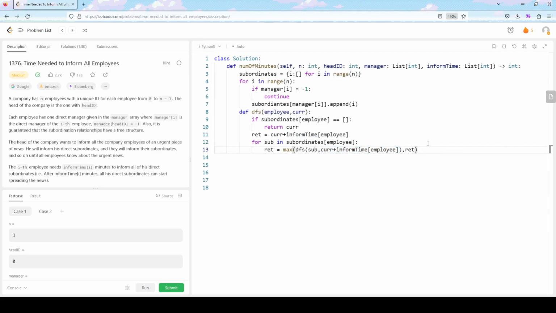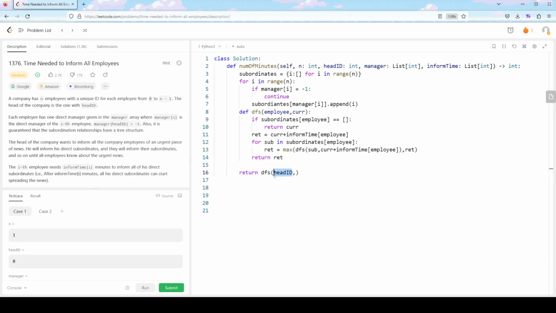This will basically get us the maximum value of all the branches with the time we've been carrying over, and then at the end we just return the maximum, as we said in the previous part. And it's actually as easy as that.